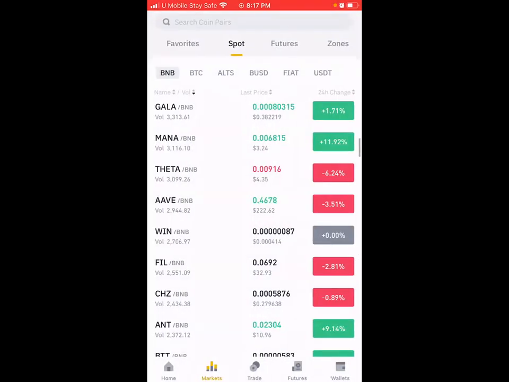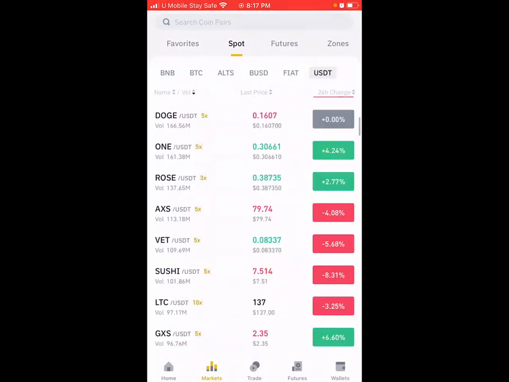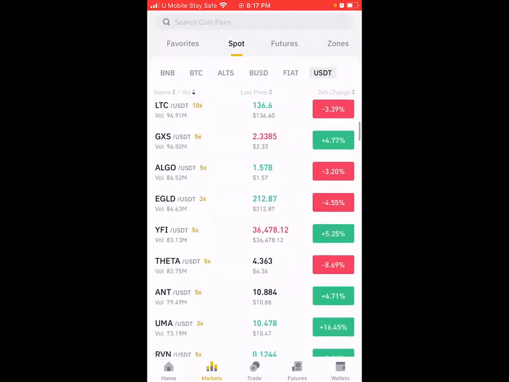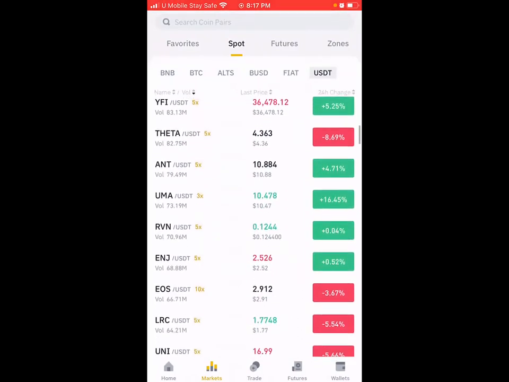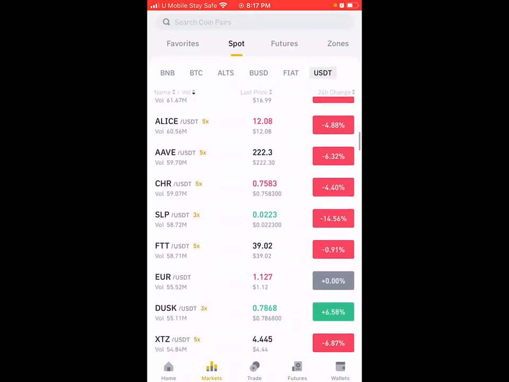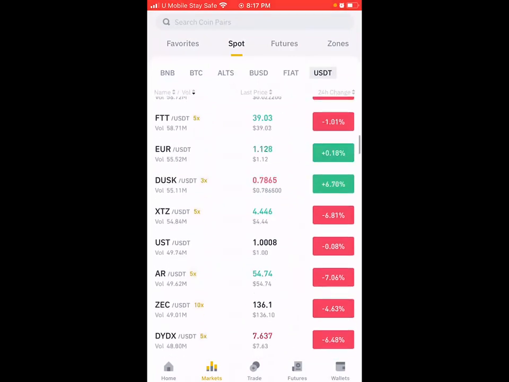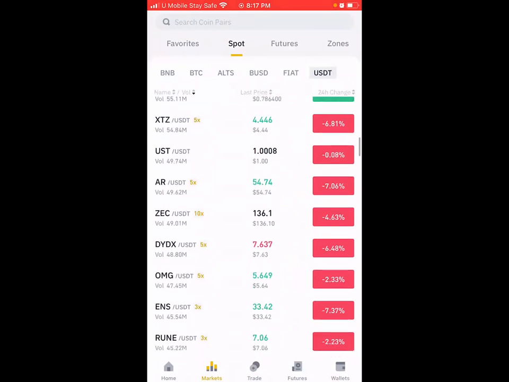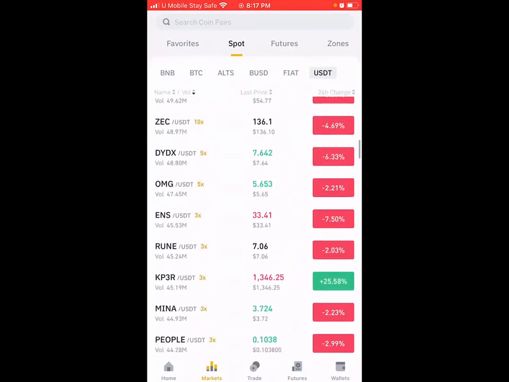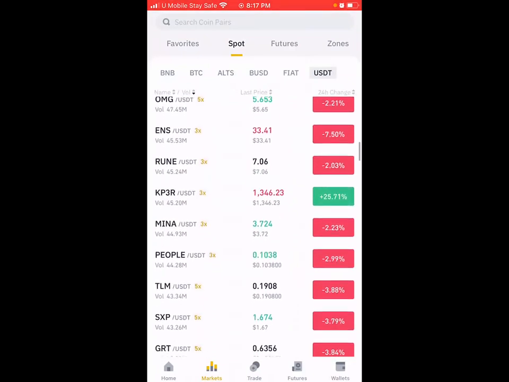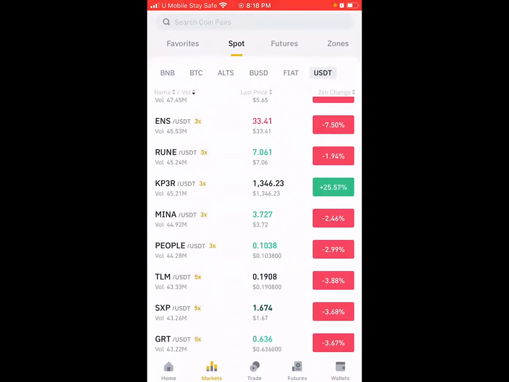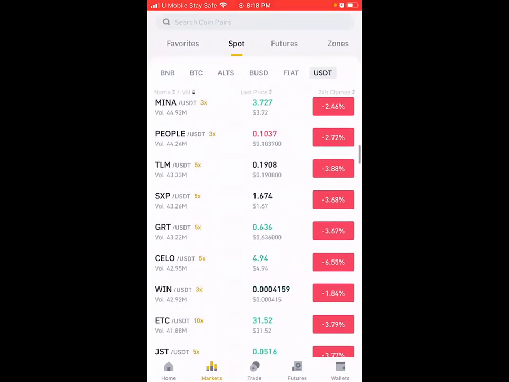Oh, sorry, I think this is wrong. Let's go to the USDT market again. I think I used BNB, which is not supposed to be. But at least the thing I showed you is exactly the same thing. Even if it is not what is happening on the market, I think you understand what I showed you. Now, that's exactly how the market is being done.